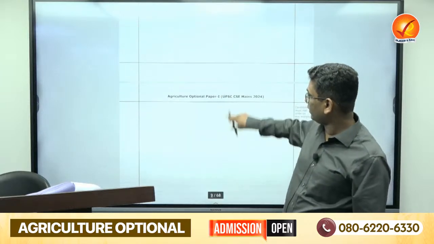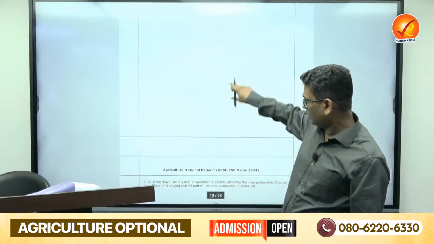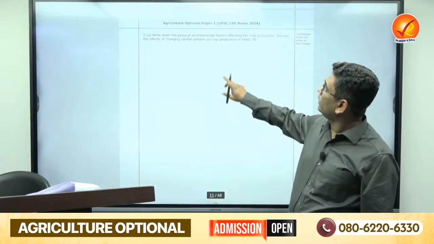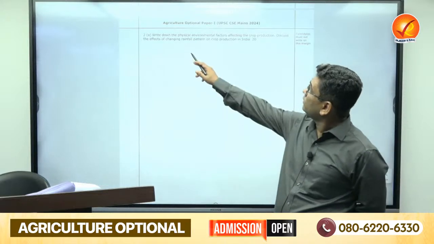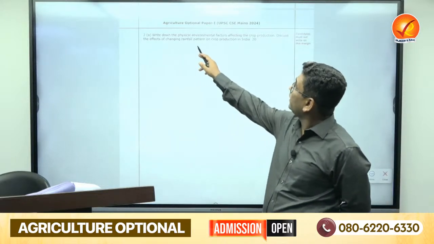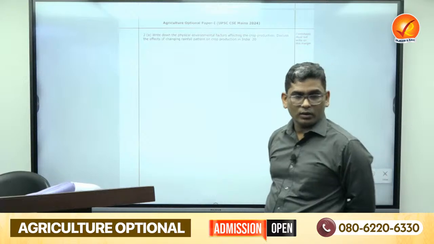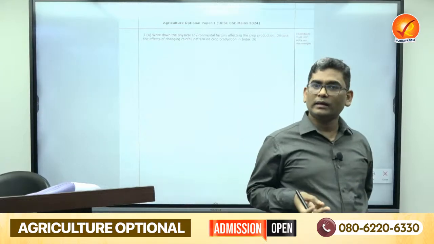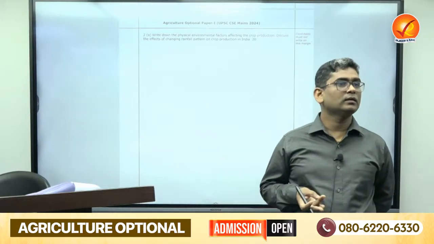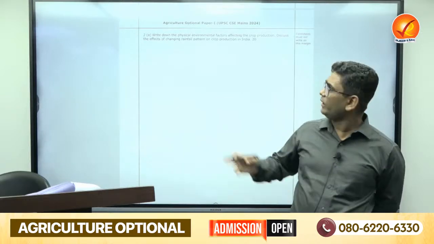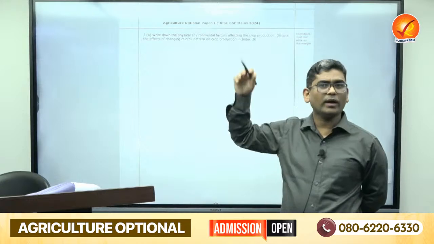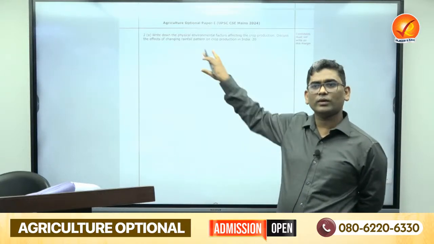That's why people are saying this year's question paper was easy. Another important one here: write down the physical environmental factors affecting crop production. Discuss the effects of changing rainfall pattern on crop production. The first part is easy. Physical factors like your topography, soil, climate, rainfall, and humidity. These are the physical factors you have to explain. Or in the introduction you can enlist factors like biotic and abiotic. After the conclusion, you can easily manage the space.